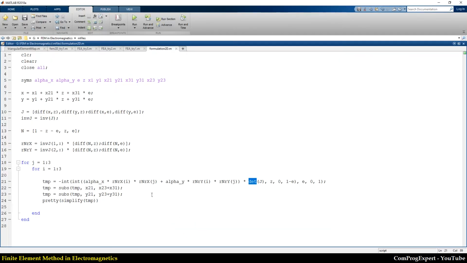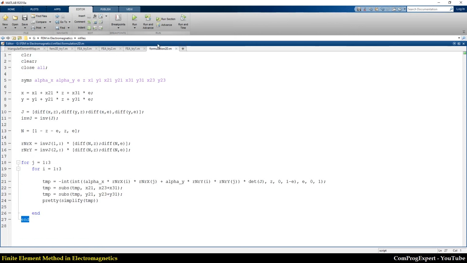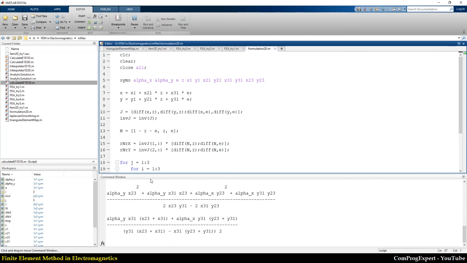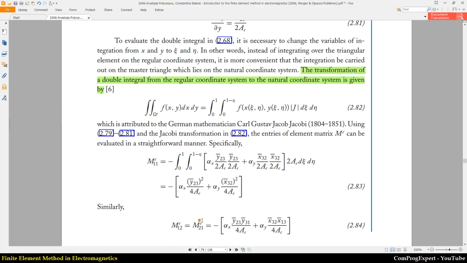So I calculated this double integral here. It is the integral of this expression times the determinant of the Jacobian matrix, and here are the limits, lower limit and upper limit. So simply in this number of lines, you can calculate components of the M matrix.